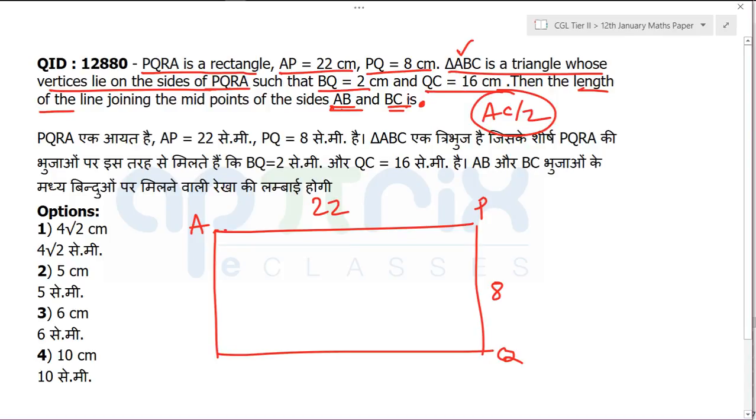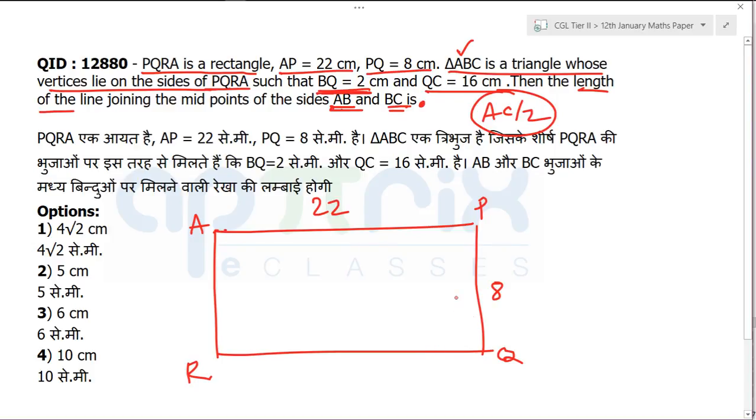In this particular question, if you try to fix where the point Q is going to be, sorry, AP is given to be 22. I hope I'm creating the right diagram, do correct me. This is PQRA, and this point is R. Now if you try to fix point B, B can come here also, B can come here also. Getting my point or not? So there is a confusion in fixing point B. It can come at two places, and maybe it is going to give you multiple diagrams.